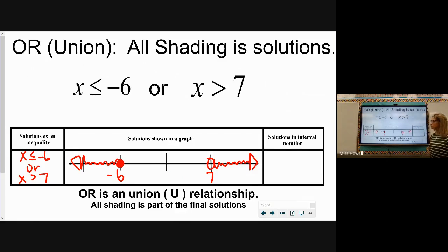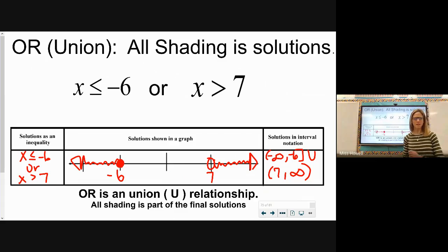The thing that's a little bit trickier here is your interval notation because we now have a union of 2 intervals. The first one starts at negative infinity and goes to negative 6, including the negative 6. Then there's a union, don't forget that U shape there, with a second interval that starts at 7 and ends at infinity. Parentheses here, not brackets, since we have an open circle at 7.